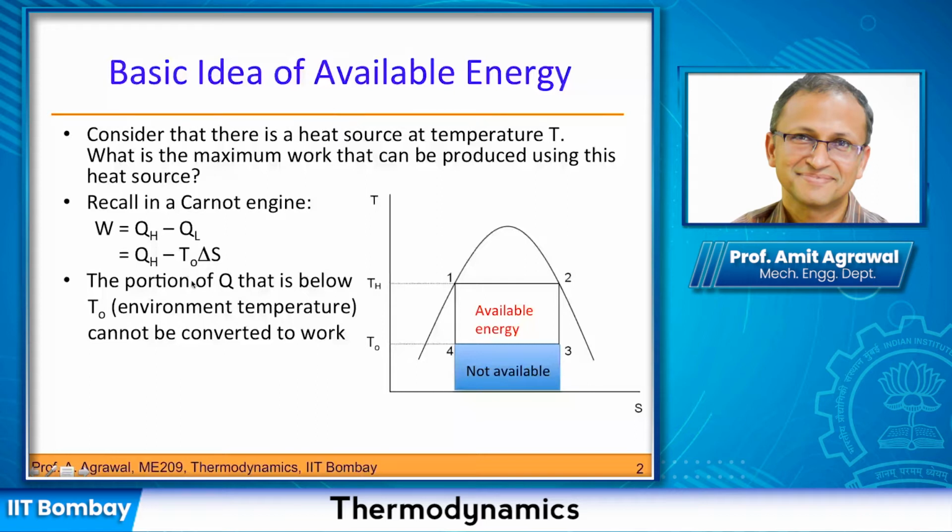Of course, this means that if you can lower your ambient temperature, then the amount of energy which you would have can be increased. But you have to ultimately work with the atmospheric temperature that you have, and you do not have a whole lot of leeway there. You cannot go to, for example, 4 Kelvin or 0 Kelvin and say that I'm going to work with that, because that is not going to be practically possible. So the temperature that you have is what you'll have to work with.